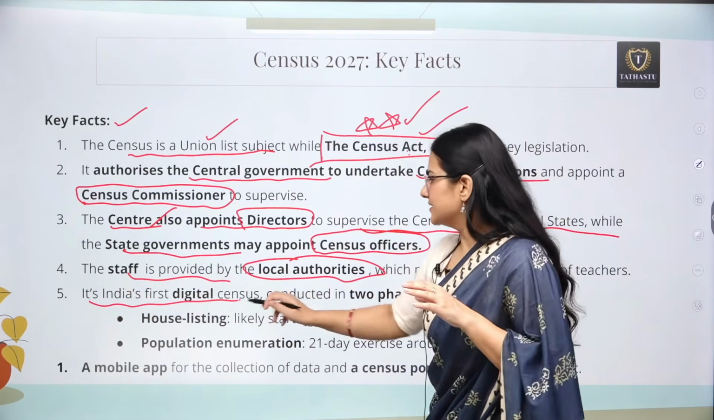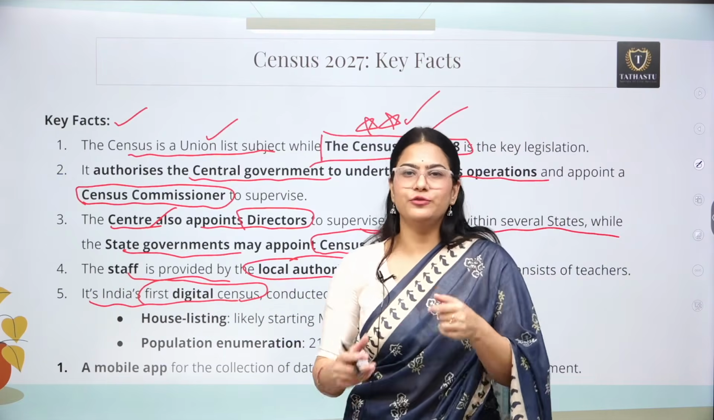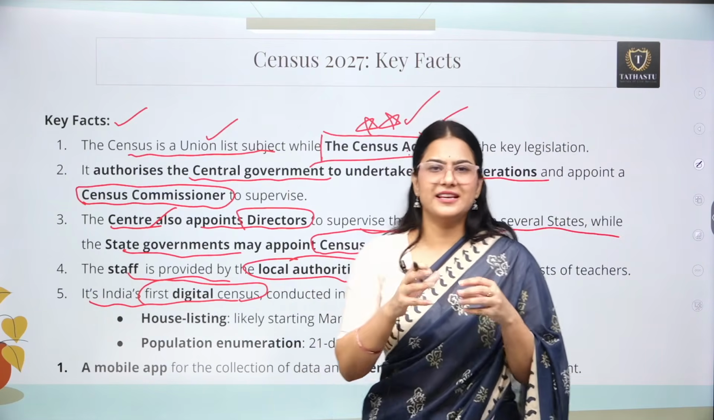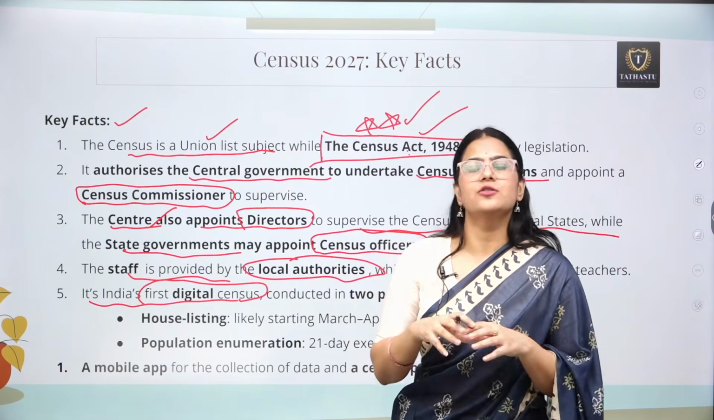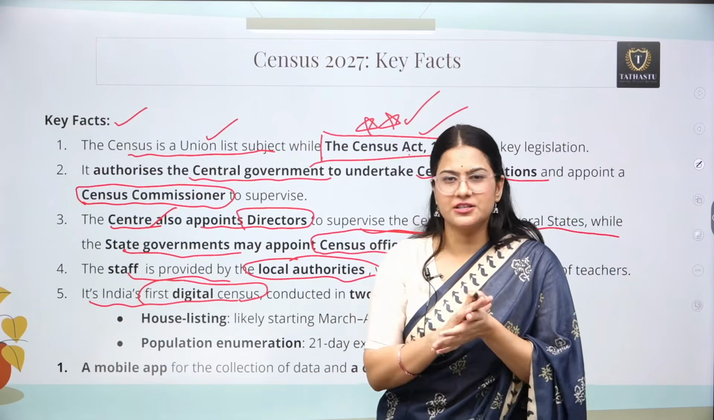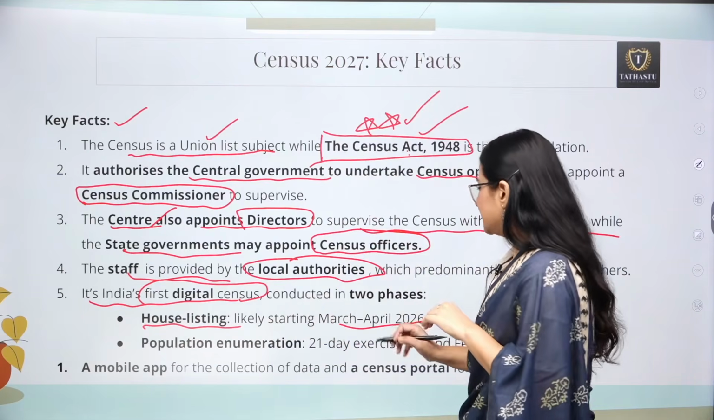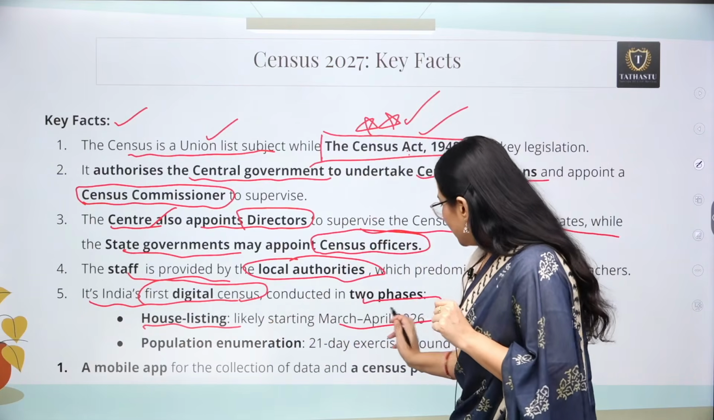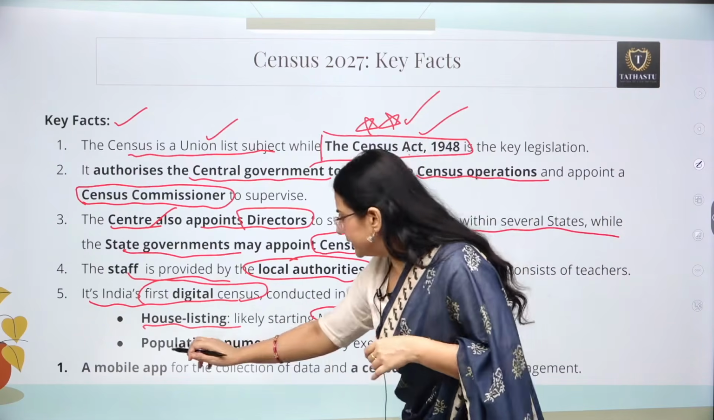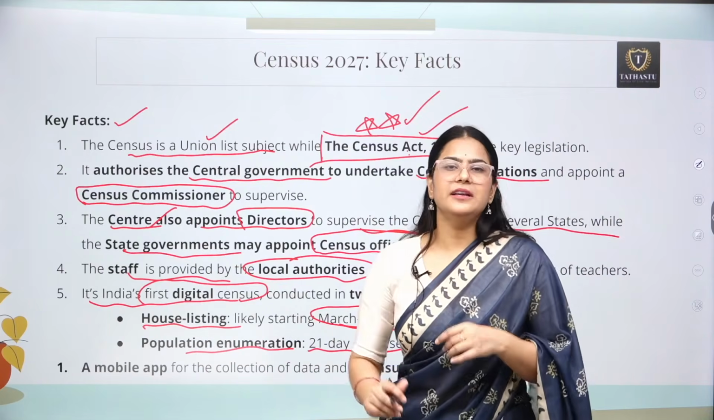India's first digital census. This census is also known as India's first digital census. How? It doesn't mean that you will have a mobile application, you are going to put your data in the application and it will reach there. No, obviously there is going to be a human part. People are going to come to your house, they are going to collect data, but they are going to feed everything on a mobile application. So this is how it is going to be digital. So house listing is going to start. It is obviously going to be in two phases. In March-April 2026, first the house listing will be there, and later on the 21-day exercise will be there in February 2027, and finally the data will be there.